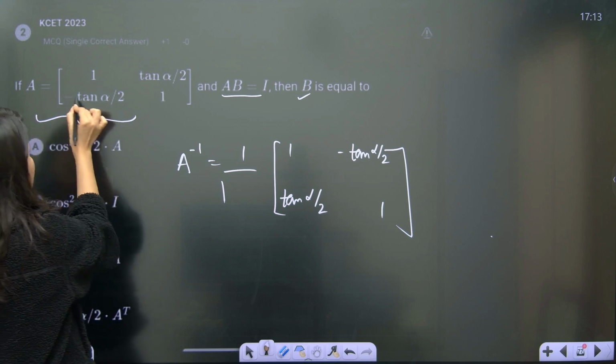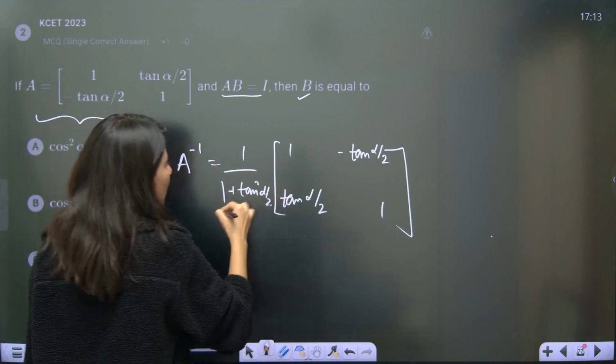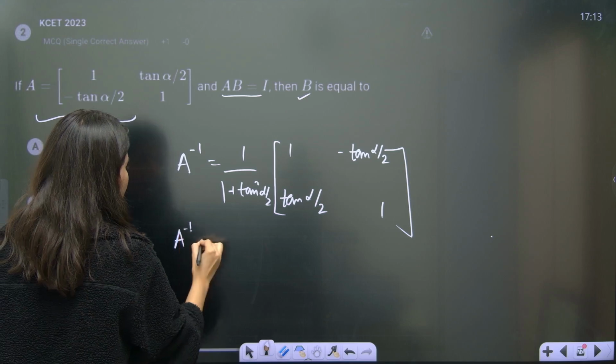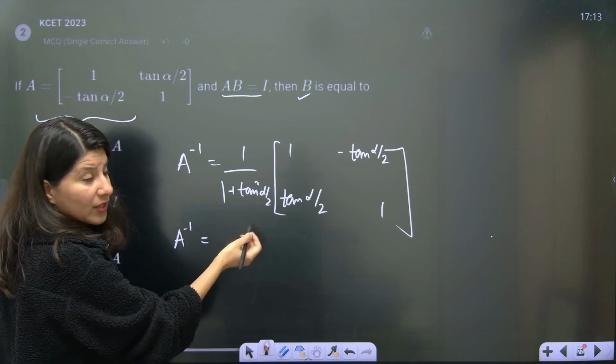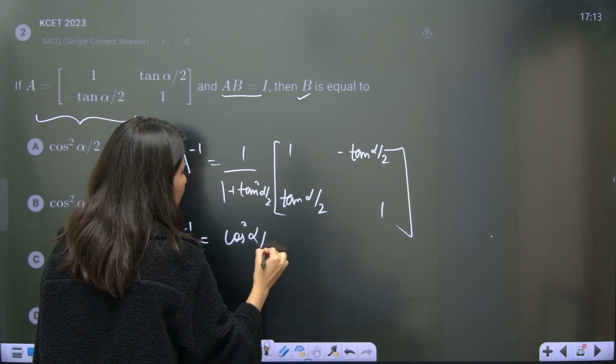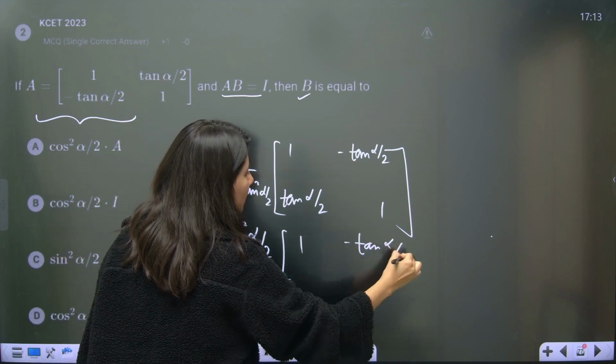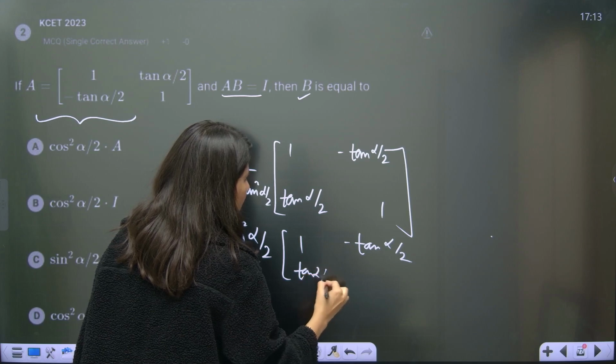But since this is a negative sign, so 1 plus tan square alpha by 2. 1 plus tan square is what? Sec square alpha by 2. It will go up. It is cos square alpha by 2. And this is 1 minus tan alpha by 2, tan alpha by 2, 1.